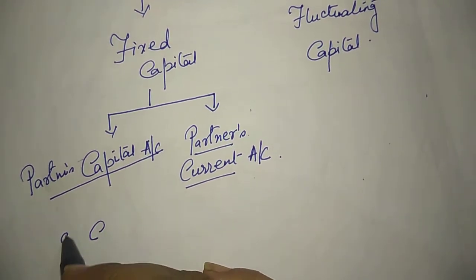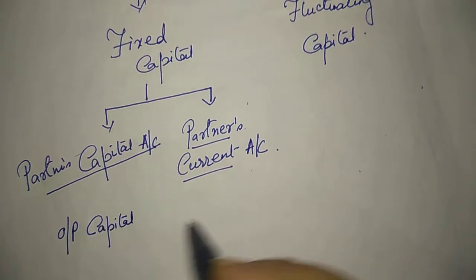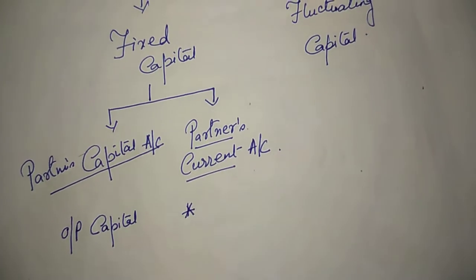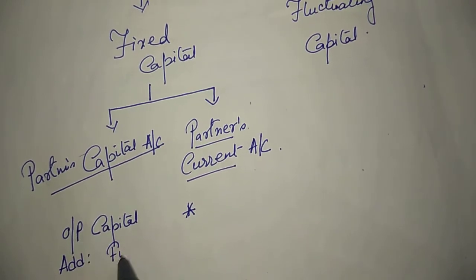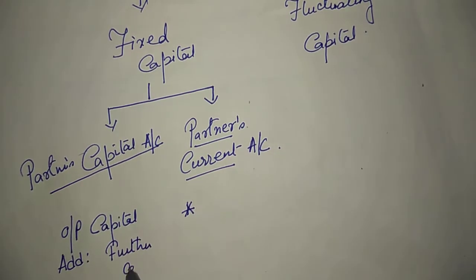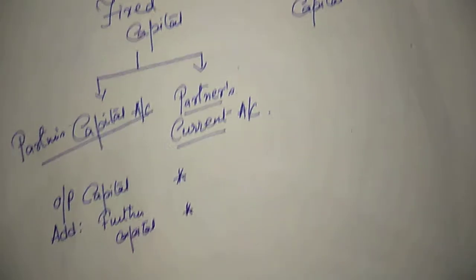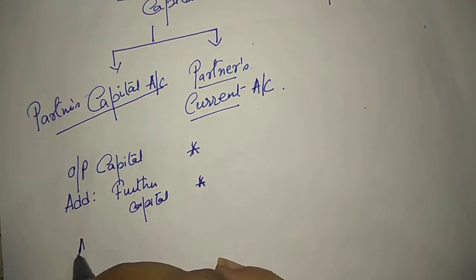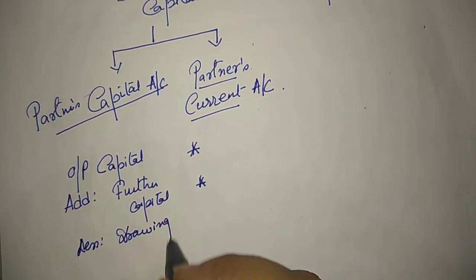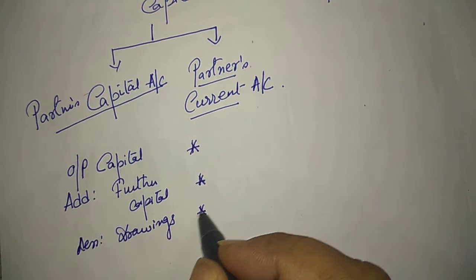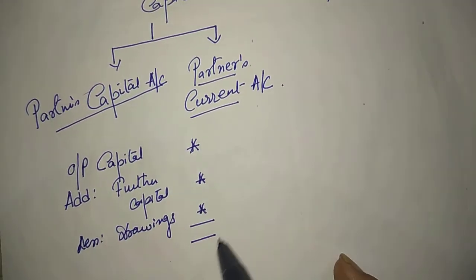Like opening capital. We write opening capital, this much. We'll write add further capital, this much. Then we'll write less drawings, this much. This is my fixed capital.